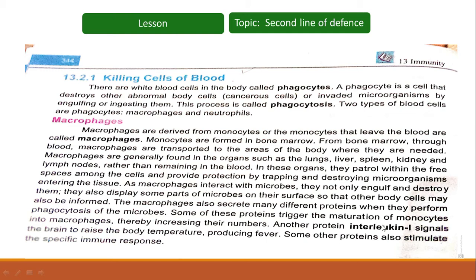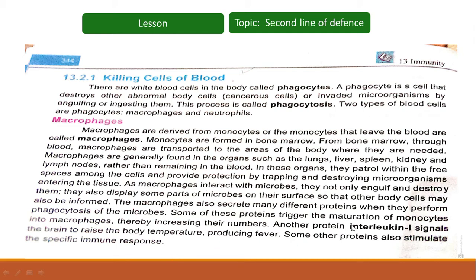Another protein, interleukin 1, signals the brain to raise the body temperature, producing fever. As a result, due to the raised body temperature, the growth of the microbes is restricted. Some other proteins also stimulate the specific immune response.